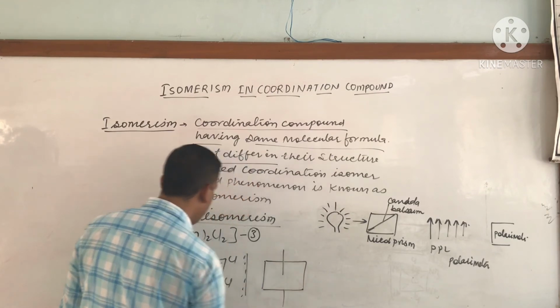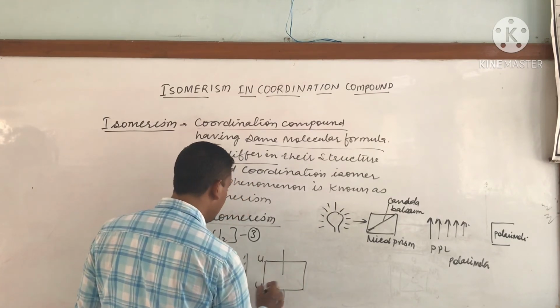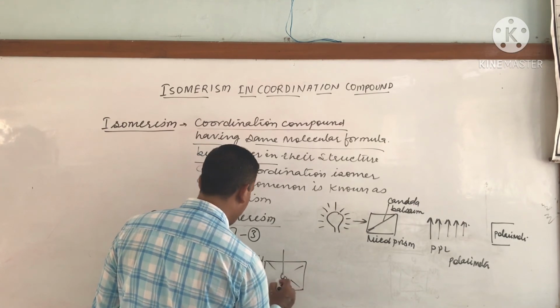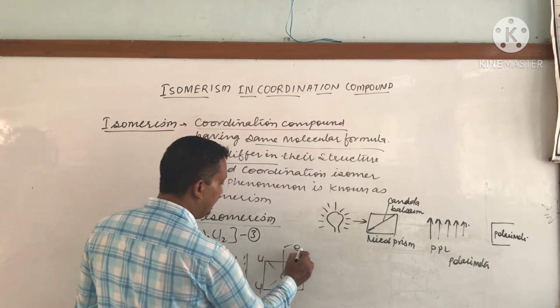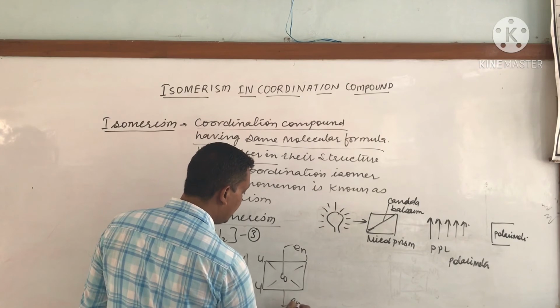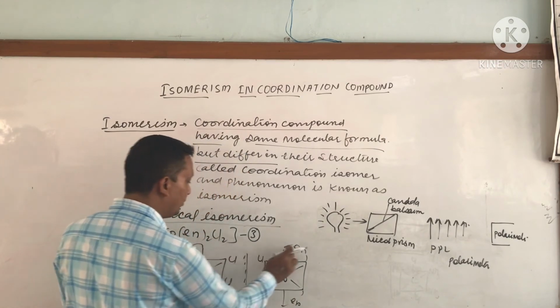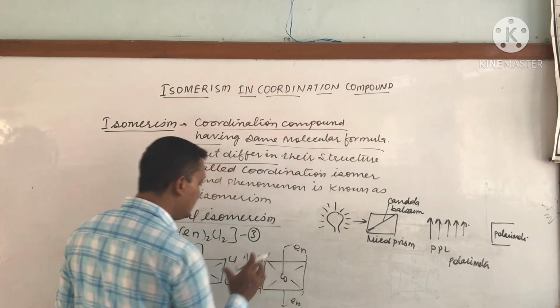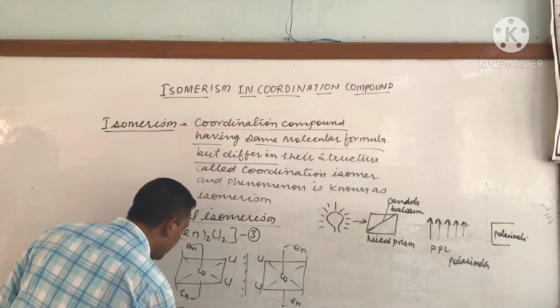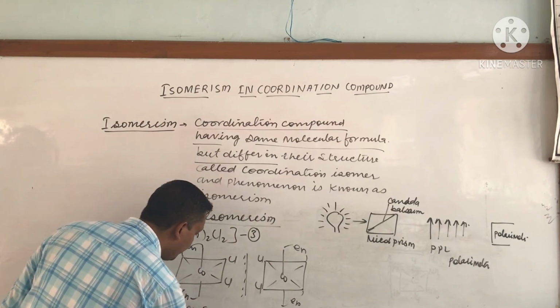We get the mirror image like this, Cl, Cl, Co, and en would be at this place, and en just opposite.